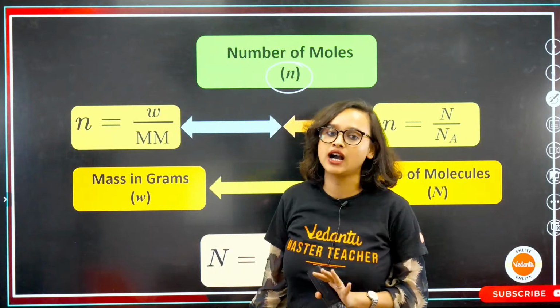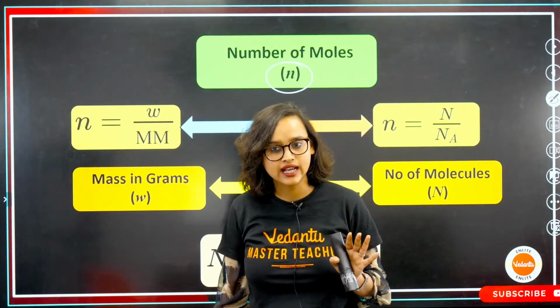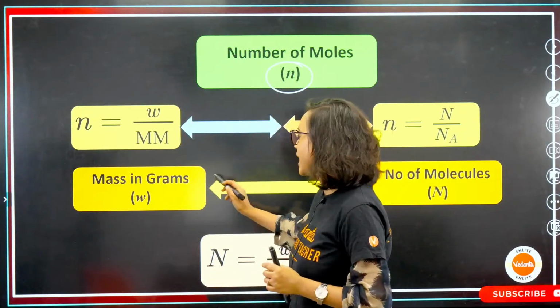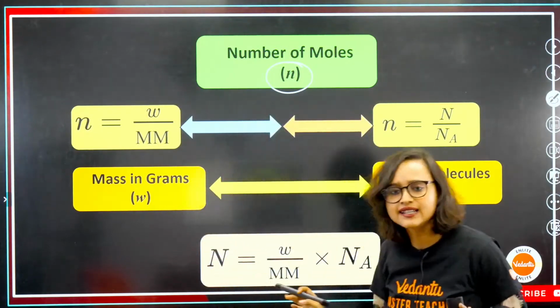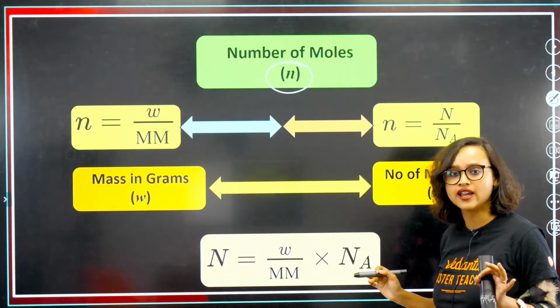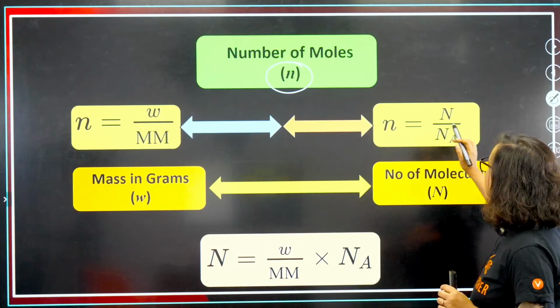What is MM? Molar mass, right? So W is the mass in grams. This makes sense, everybody. Makes sense? Everyone understanding? Great. Now, n.